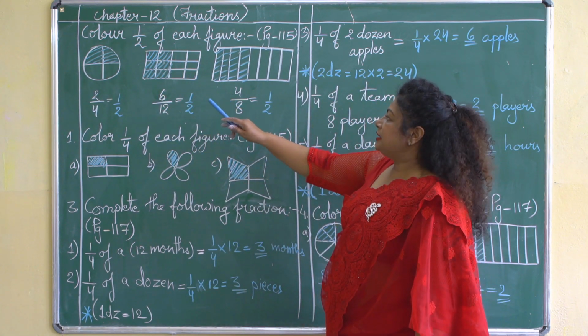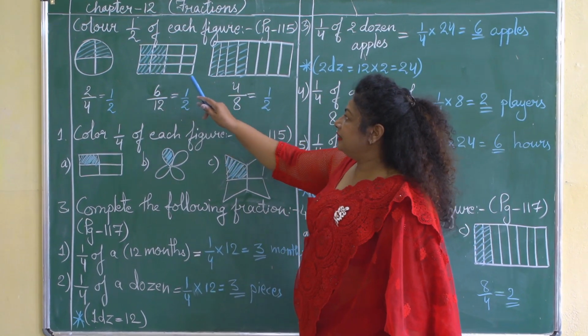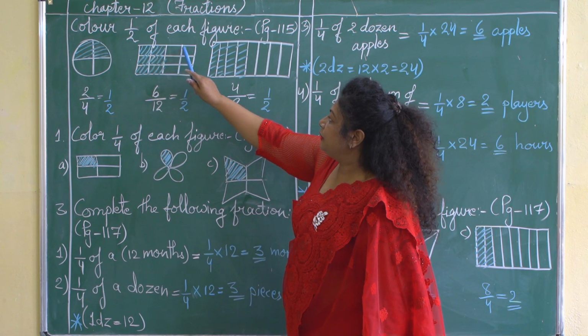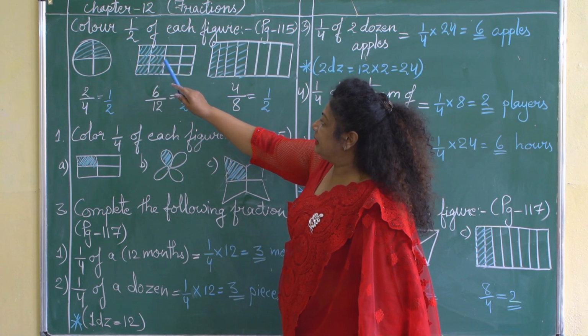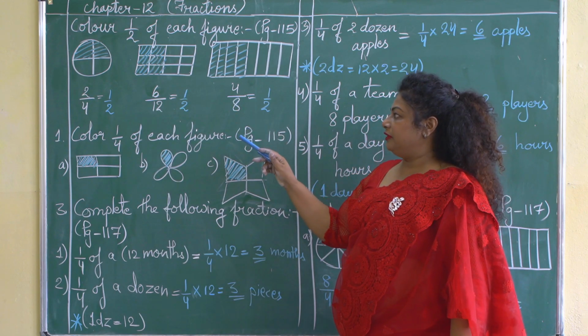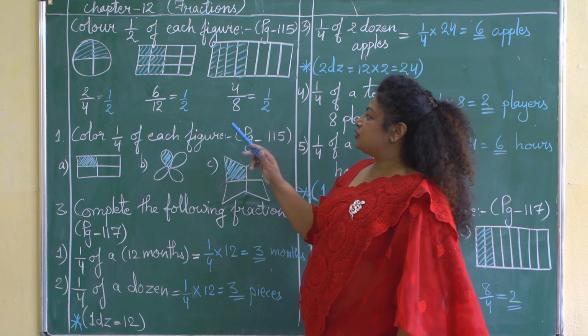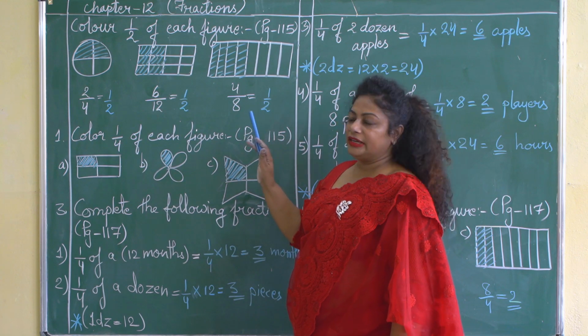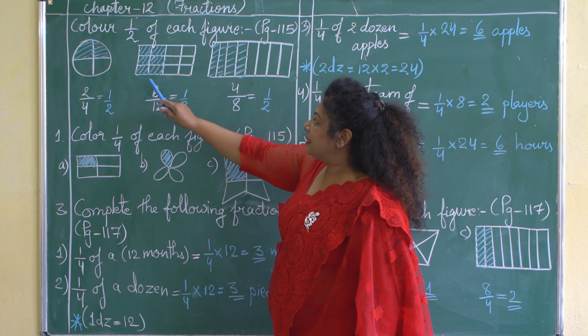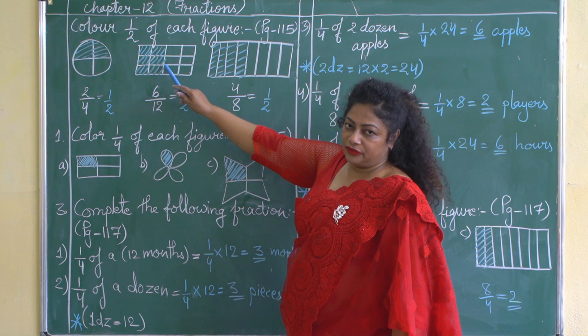Next figure, a rectangle is given to you and it is divided into 1, 2, 3, 4, 5, 6, 7, 8, 9, 10, 11, 12. This rectangle is divided into 12 equal parts. If we divide this 12 by 6, we will get the half of the figure. So we have to shade 6 parts of this figure.